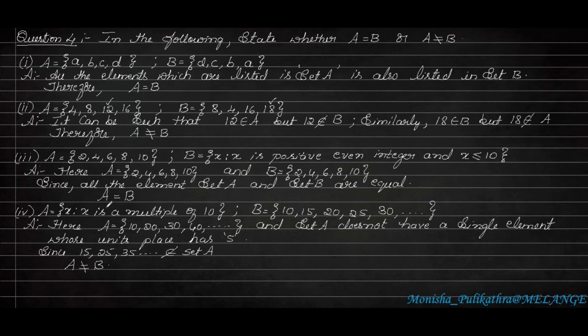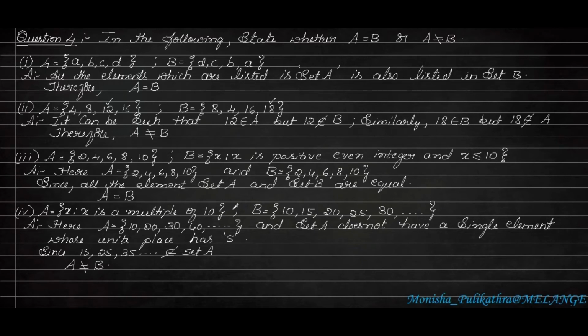Here in the set A they are given x is a multiple of 10. Multiple of 10 means all the numbers which are divisible by 10. So that is 10, 20, 30, 40, etc. Okay, it goes on. So in the B set they have given 10, 15, 20, 25, 30, 35. They have given the multiples of 5 tables. Okay, 5 ones are 5, 5 twos are 10, 5 threes are 15, like this they have given. But in set A, there is not a single number which has a units place ends with 5.